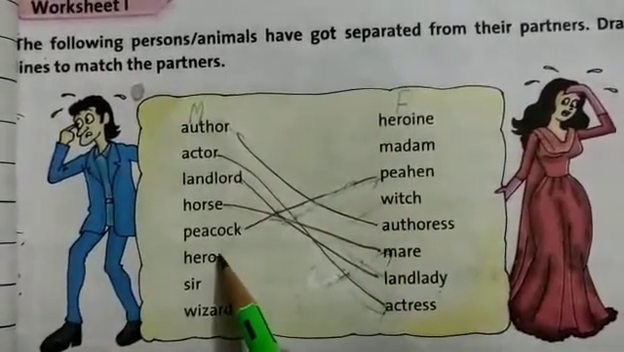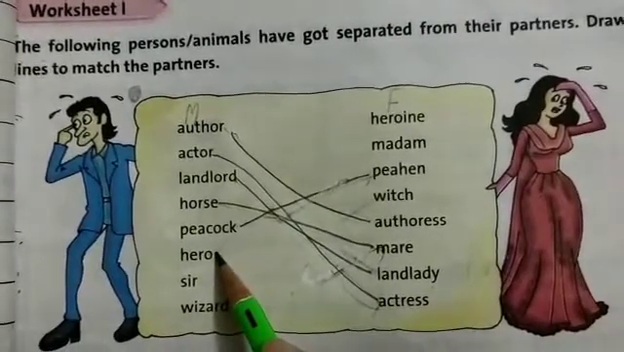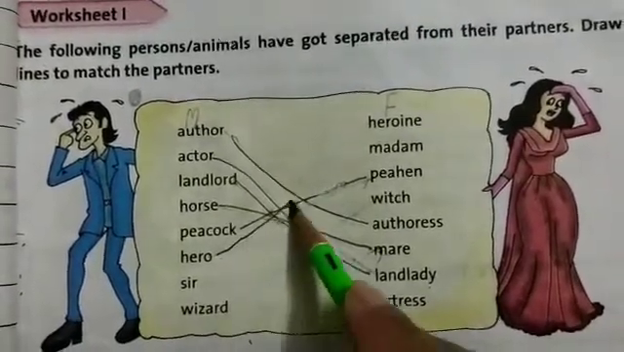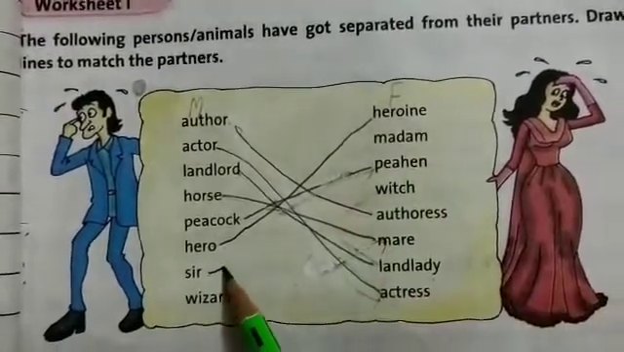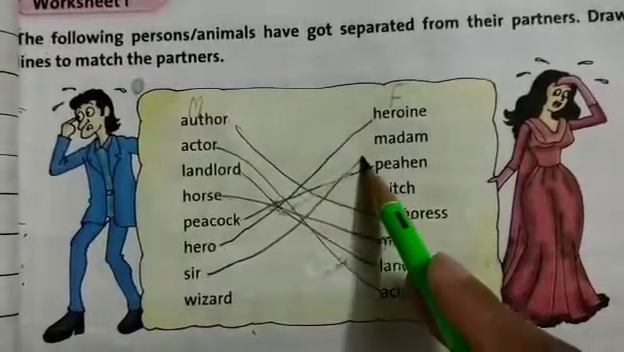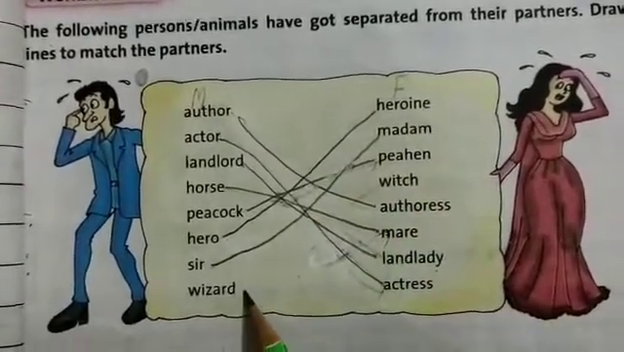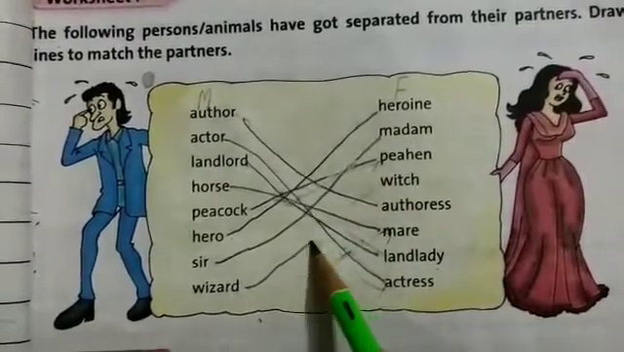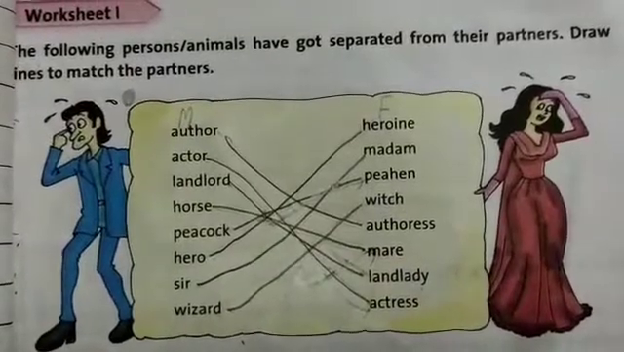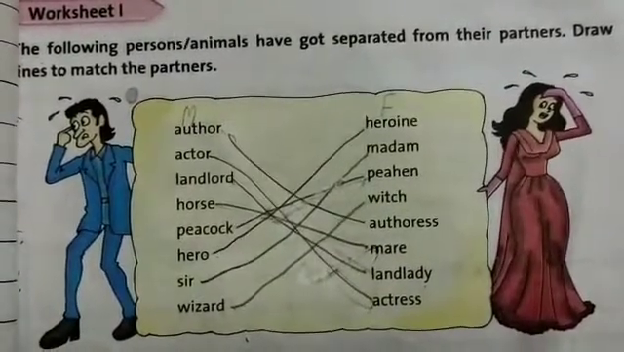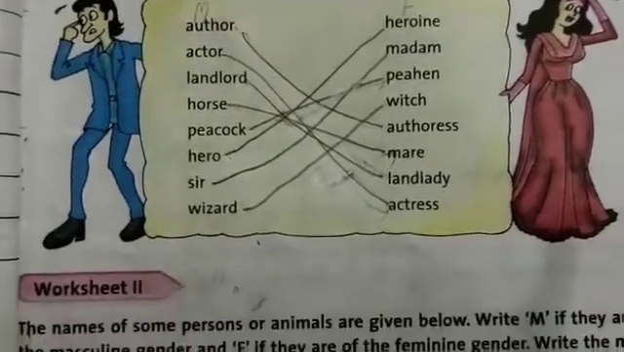Hero, the partner of hero is heroine. Dancer, madam. After that, wizard, it's witch. So here we have done worksheet 1, and now I'm going to discuss worksheet 2.